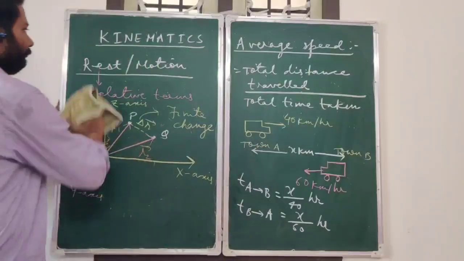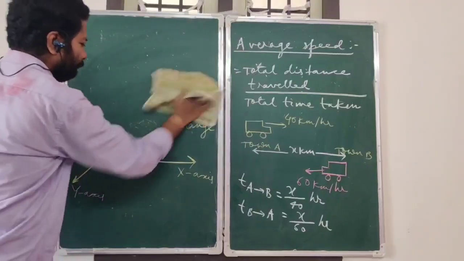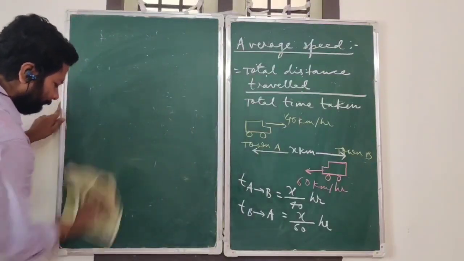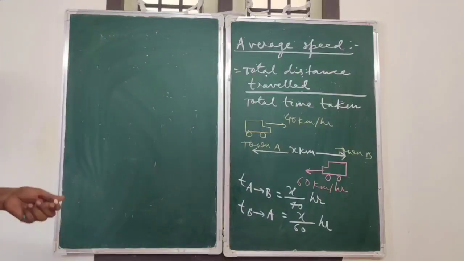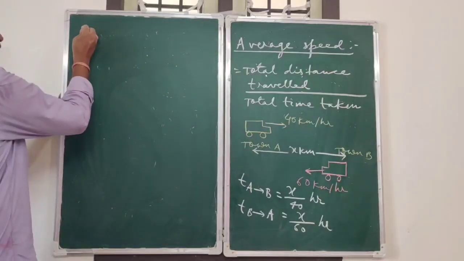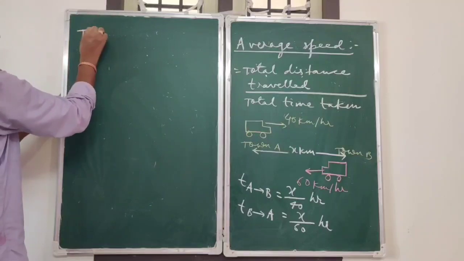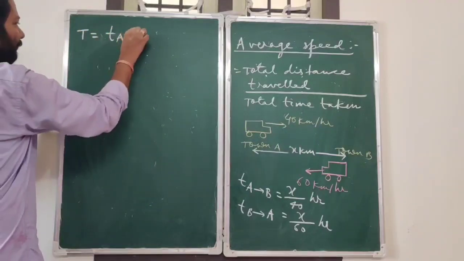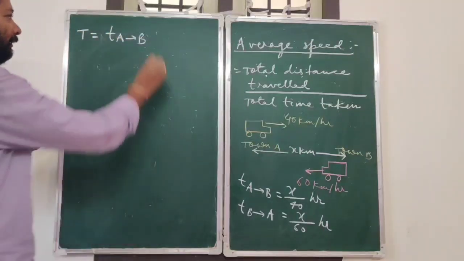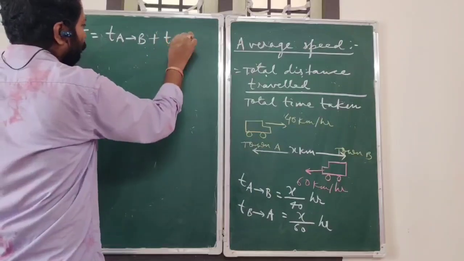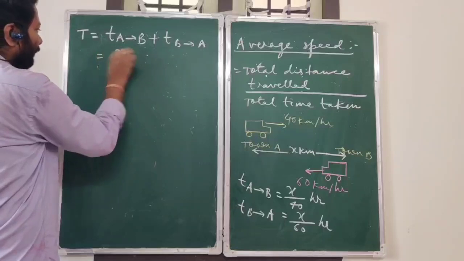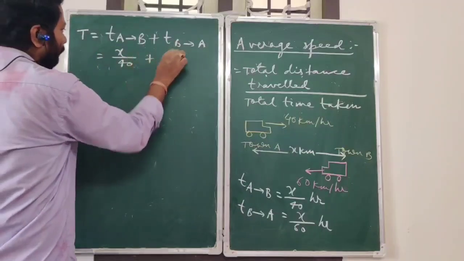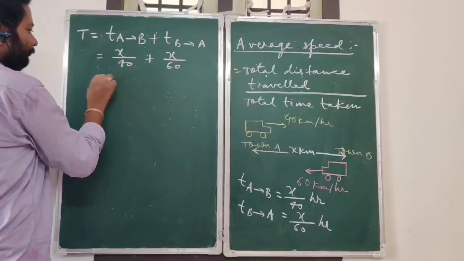So now the total time taken for the journey will be the sum of time taken to go from A to B plus time taken to come back from B to A. So how much will be the total time? x by 40 plus x by 60.